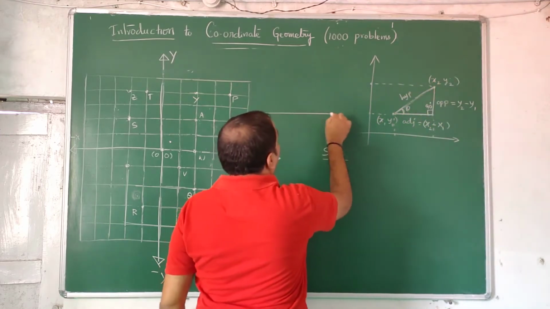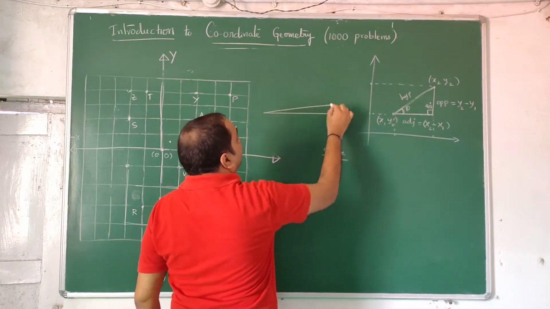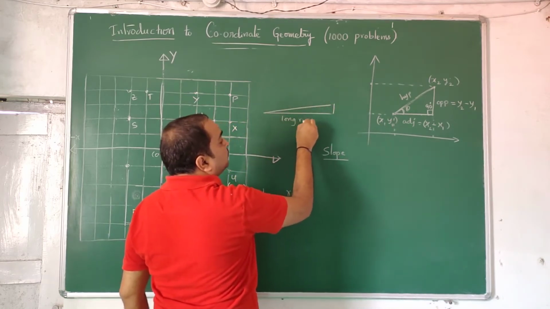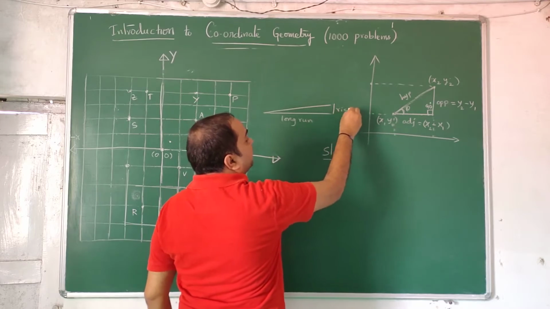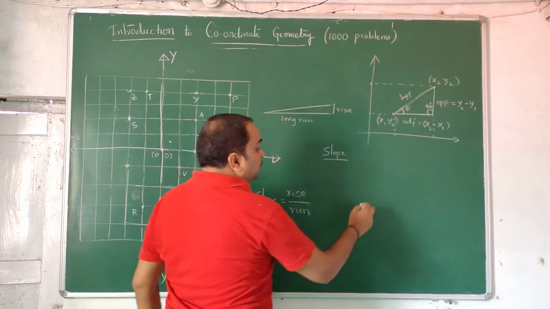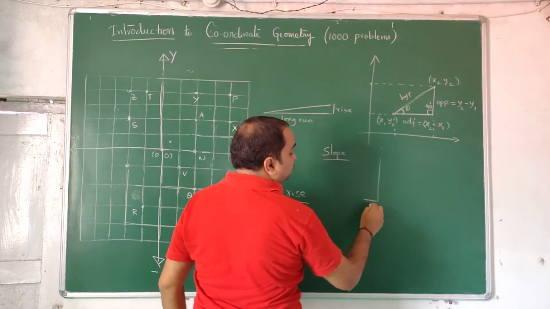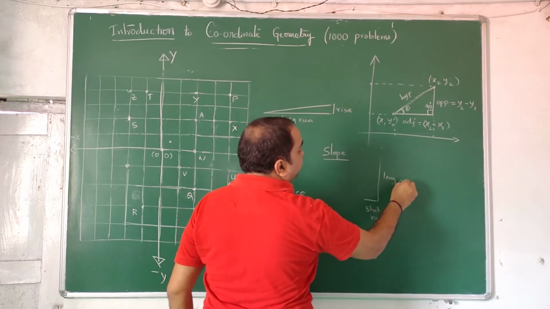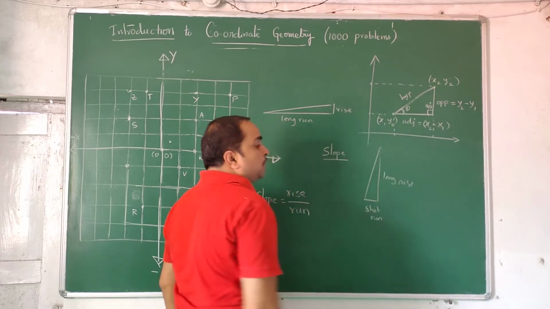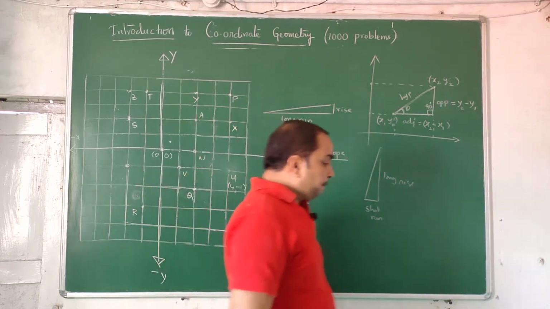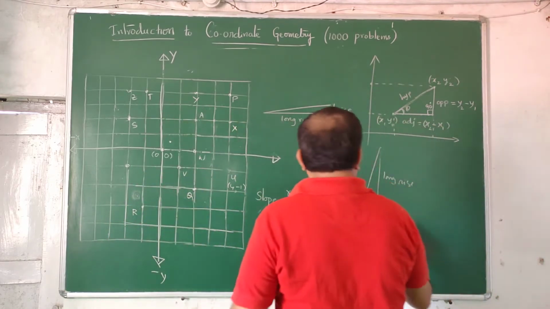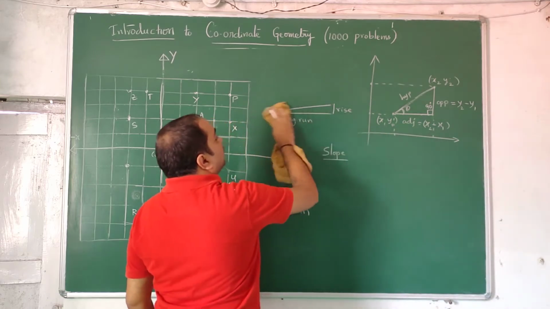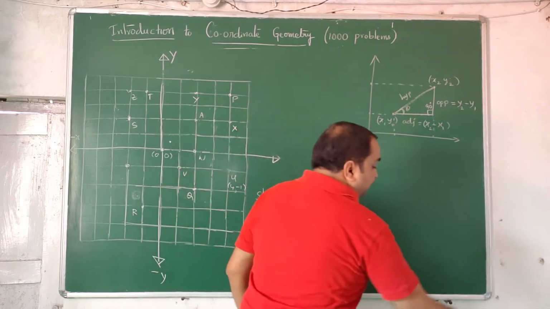Long run and short rise is small slope. Short run and long rise is more slope. So slope is a ratio between rise and run.